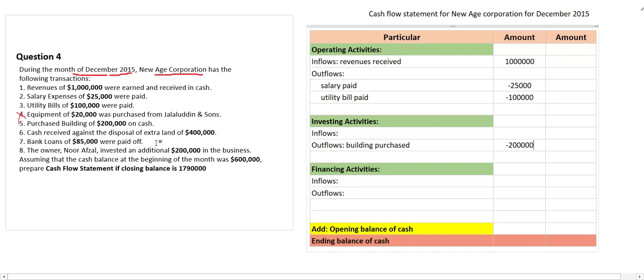Cash received against disposal of extra land of this much. Cash received against disposal of extra land.